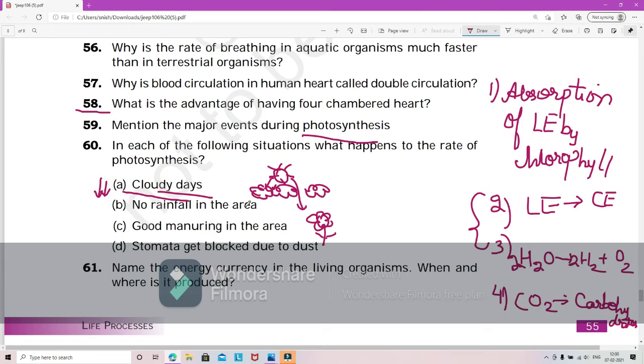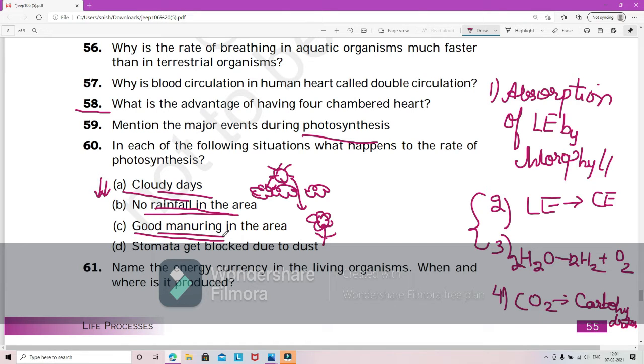Okay, next, no rainfall in an area. This also affects the plant because the irrigation facilities will be low, but you can look for alternatives, like the farmer itself can irrigate the land through other means like using dams, rivers, wells, etc. So rainfall will definitely affect those areas where it is extremely dry, there are no other sources, that time it will affect.